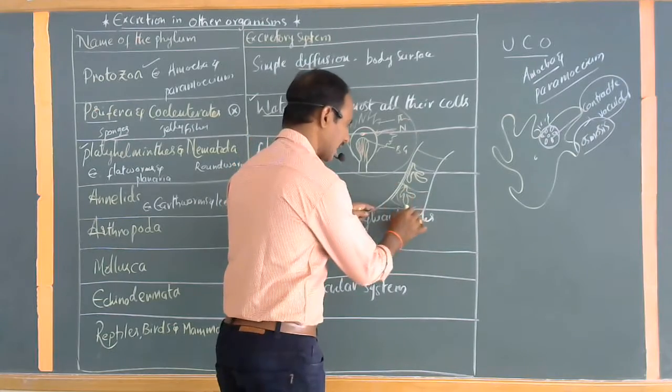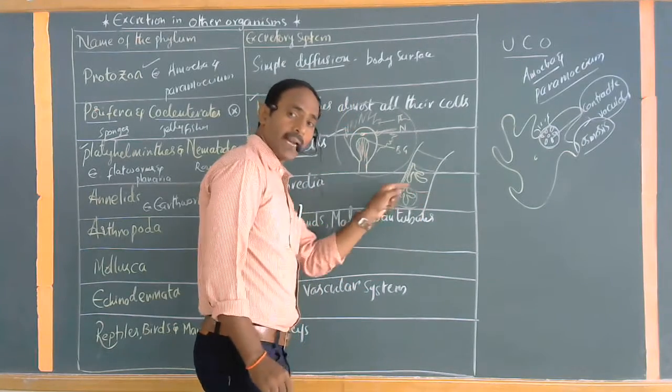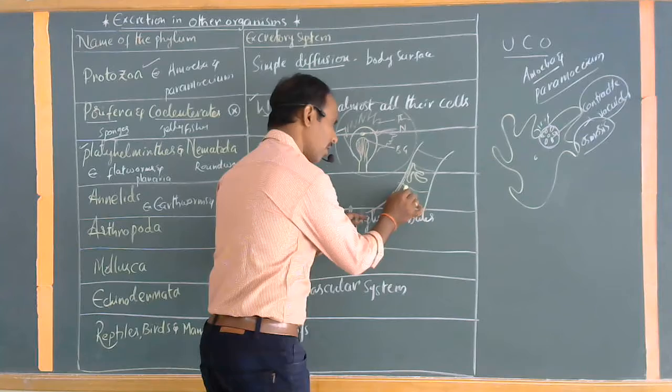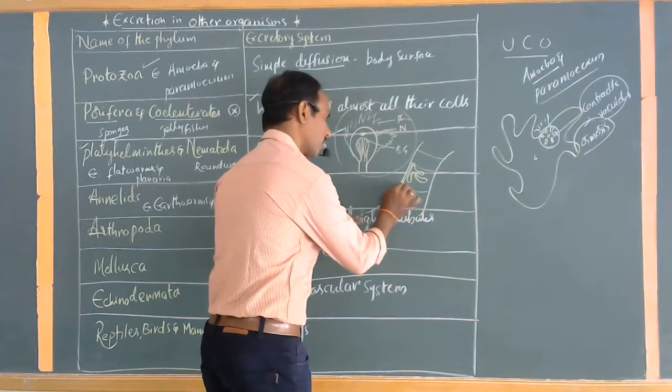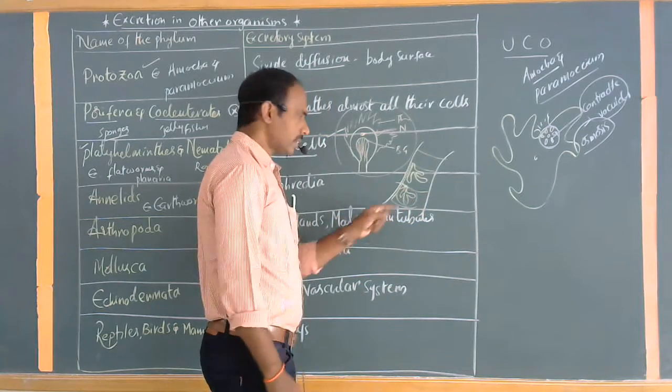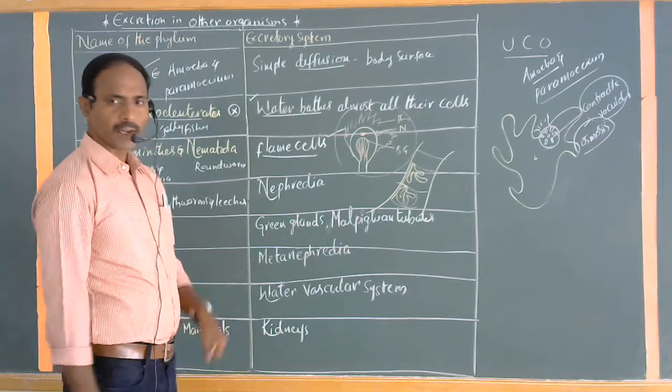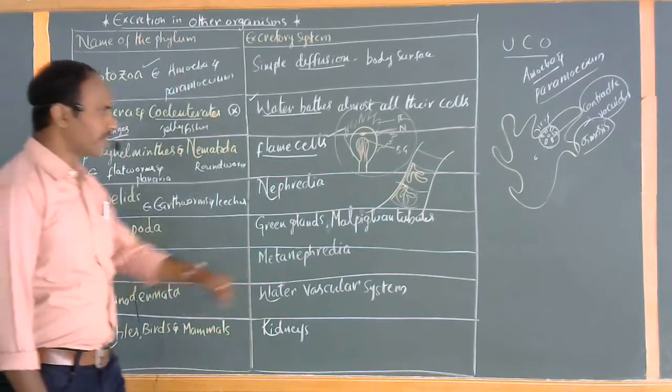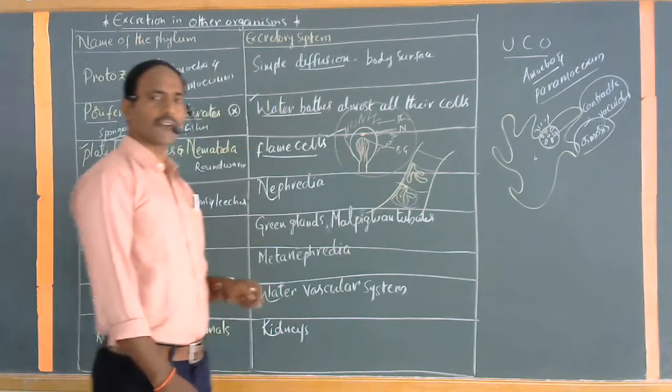This nephridia can collect the waste material from the body, and all these waste materials are collected and automatically sent out of the body. These structures are commonly called nephridia. Nephridium is the singular. Every segment has this kind of structure, called the nephridia.